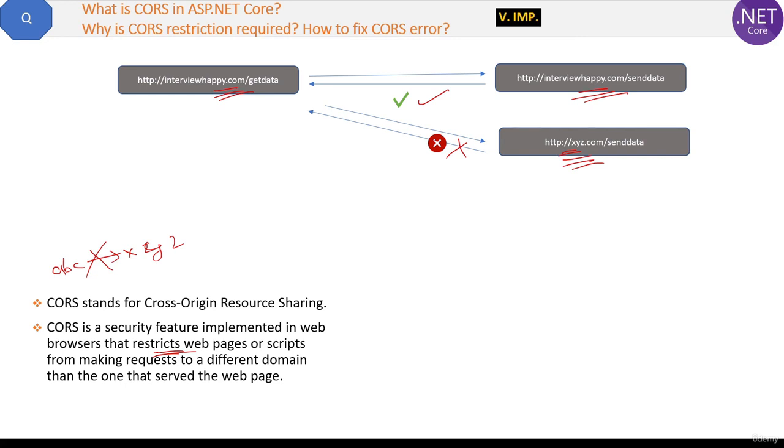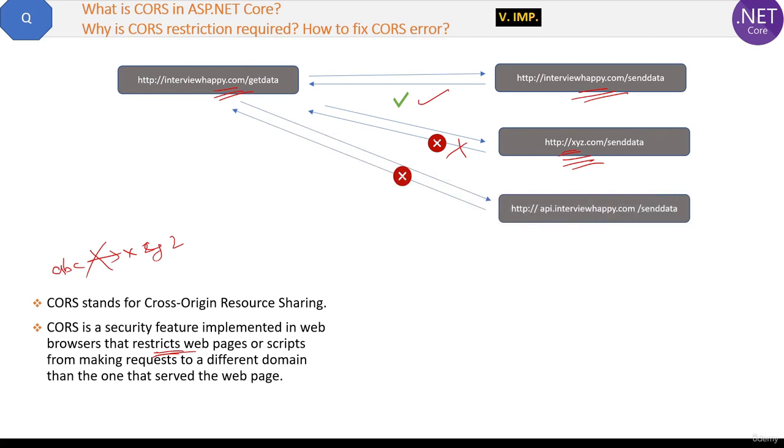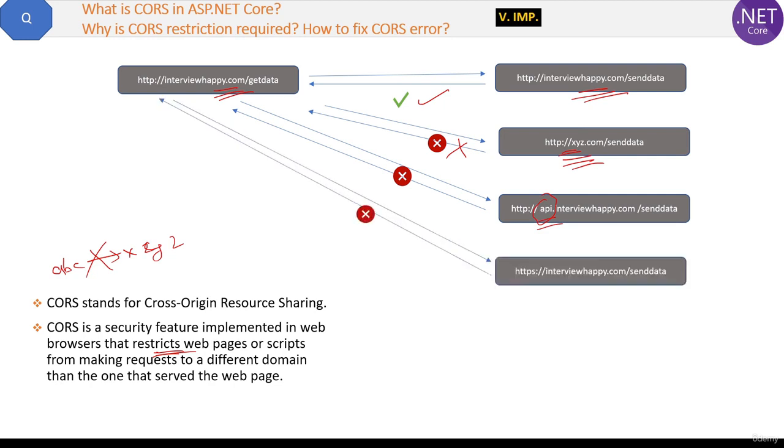Now in the second case, when you want to get the response from a subdomain, what is a subdomain? Subdomain is putting api dot or something like this, anything before, like a prefix. In that case also by default CORS will not allow the data sharing. Third case is when the domain is same but you are requesting from HTTP and the sender is HTTPS.